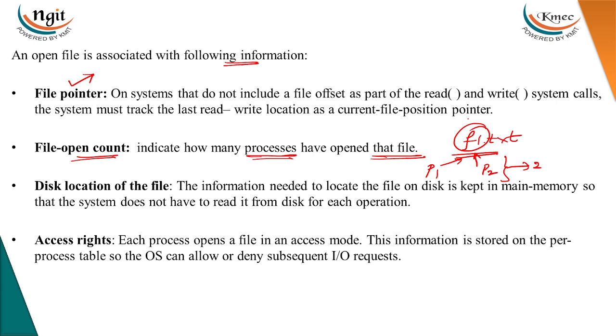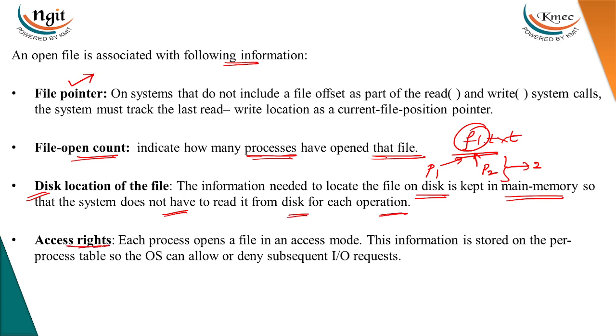When a file is opened by two processes, we need to make sure that there are no synchronization problems. We have seen that in unit 3. And there will be a disk location of the file, where the particular file is present. We need to locate that particular location of the file. The information needed to locate the file on the disk is kept in main memory, so the system does not have to read it from the disk for each operation.